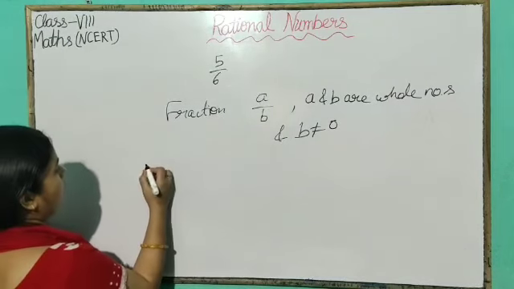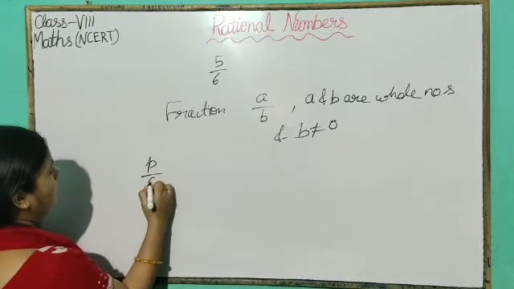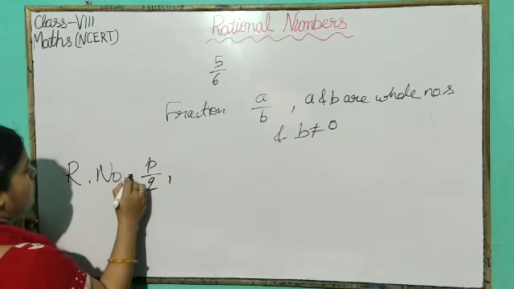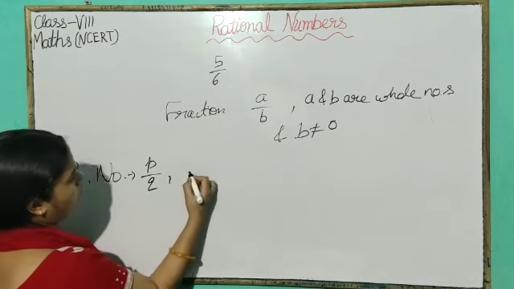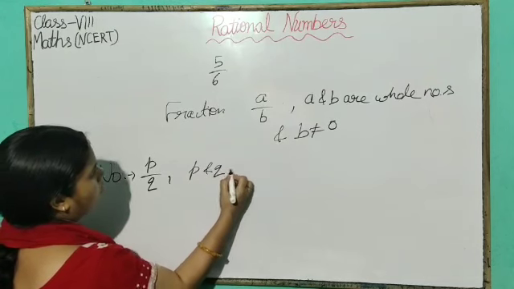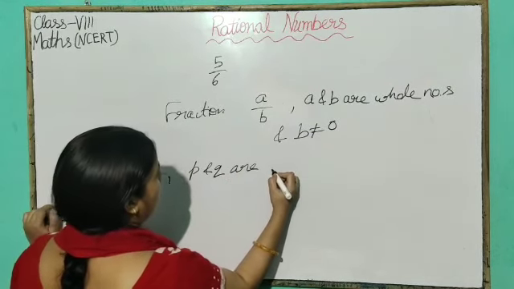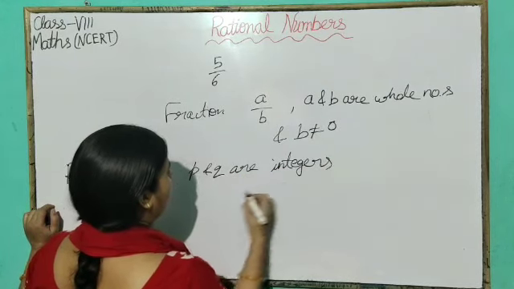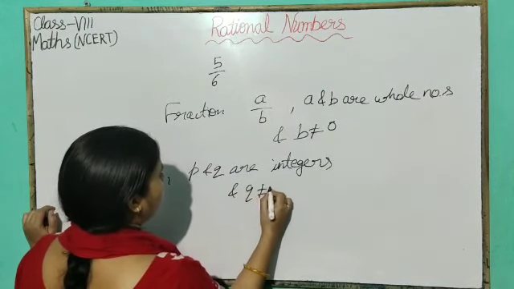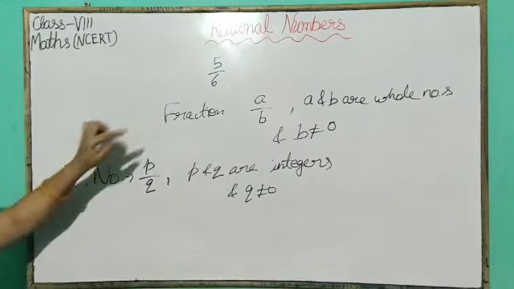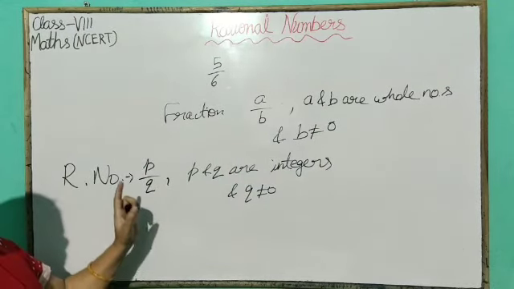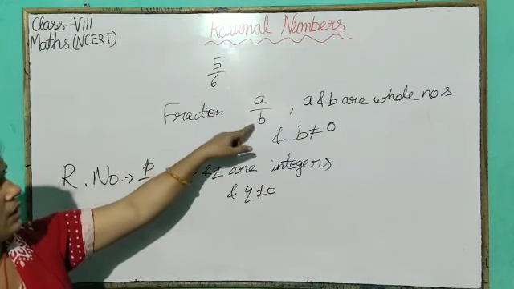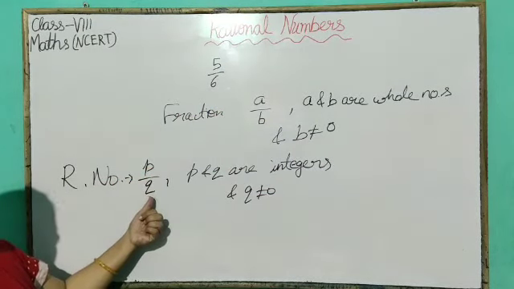And we represent rational number by p by q. This is rational number. It is represented in the form of p by q, where p and q are integers and q is not equal to 0. Now see the difference between fraction and rational number. Fraction is written in the form of a by b and rational number in the form of p by q.